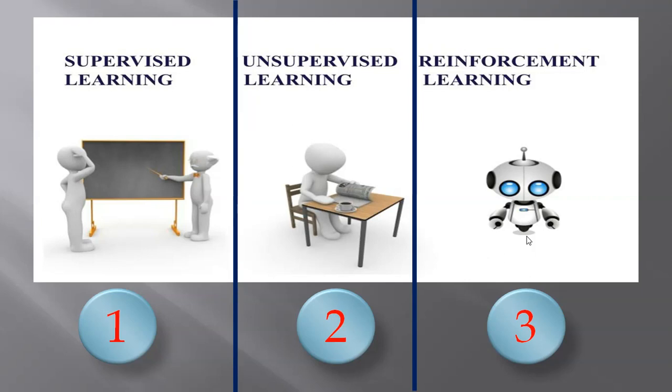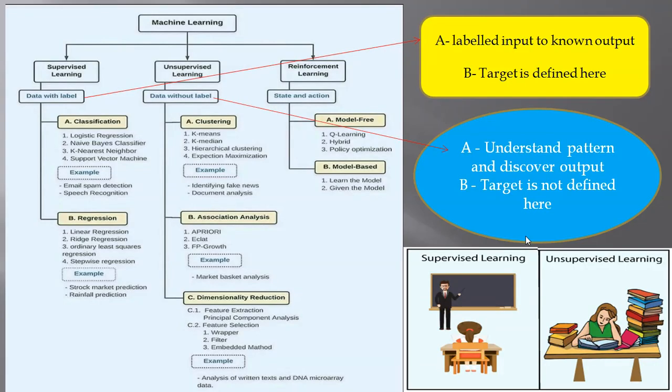That is called reinforcement learning. Let's see this in detail now. How machine learning is divided into supervised, unsupervised, and reinforcement. There are two words we are always using.